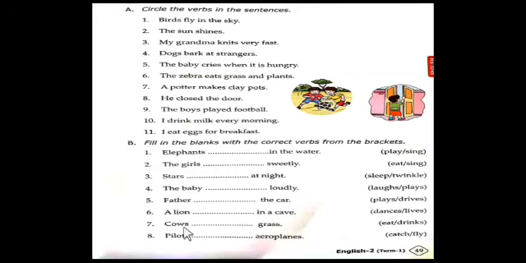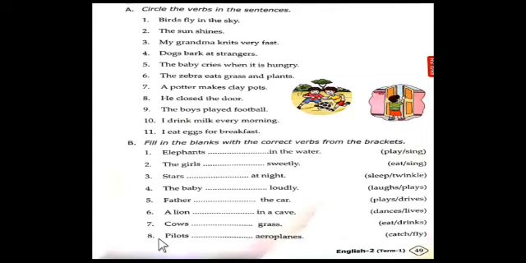Seventh one. Cows dash grass. So the correct verb, eat or drinks? Students, do cows drink grass? No. They eat grass. Cows eat grass. So eat is the correct form of the verb here.